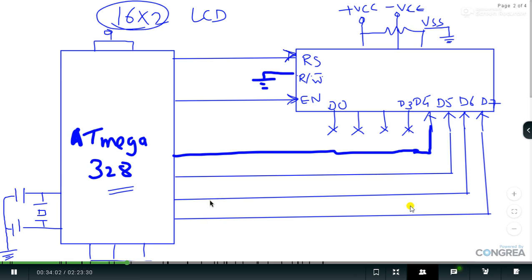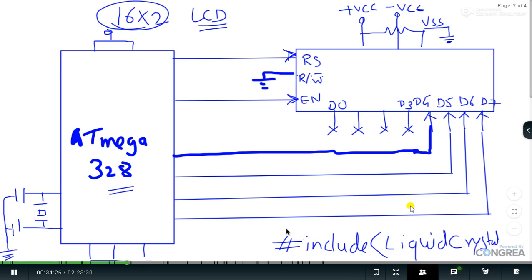Keep in mind why Arduinos are very popular, which I told you in the first session: we have to include the inbuilt library, that is LiquidCrystal.h. If you include that hash include LiquidCrystal.h library, then the rest of the things are very simple for you. You have to just provide what data you have to print, and tell which interfacing pins you are going for. Here I am going to interface digital pin number 8, 9, 10, 11, 12, 13. So these 6 digital pins I have to use.